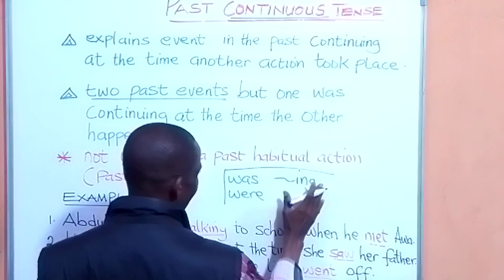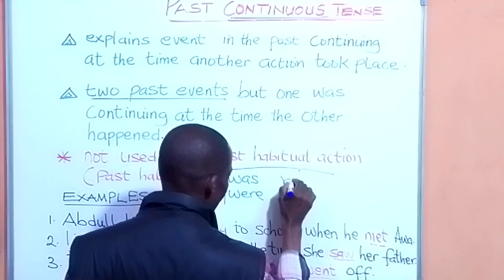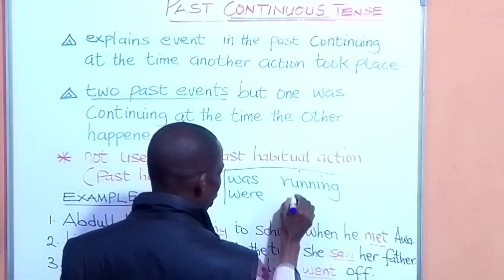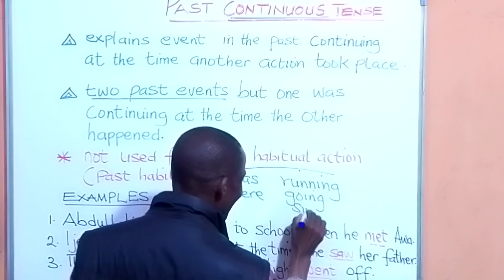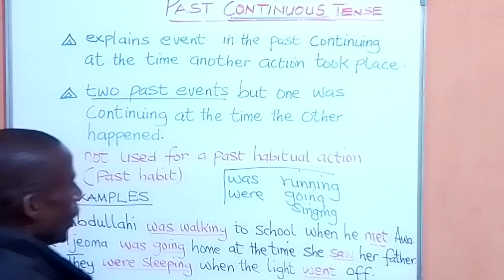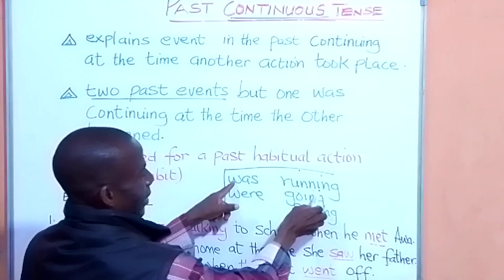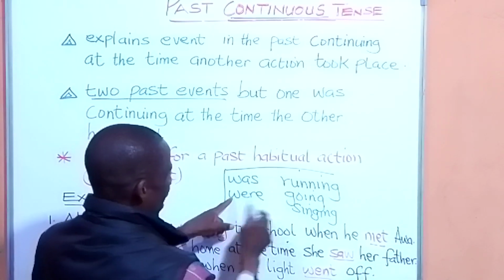Now, let me give you an example here. If you have running, or going, or singing, it will be was singing. That's to show you that it's past continuous.